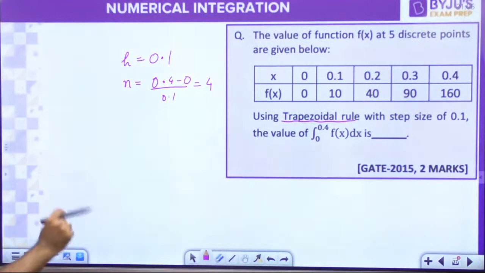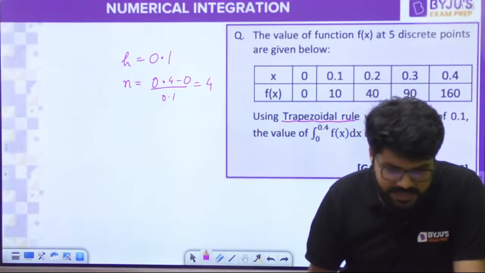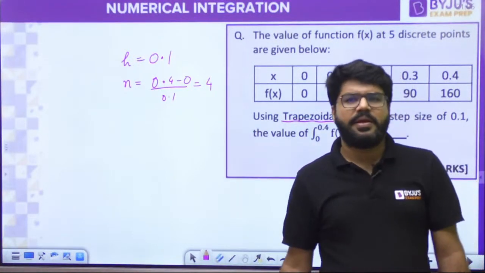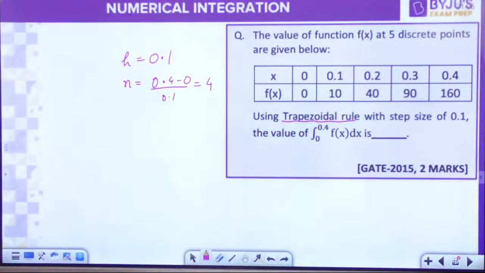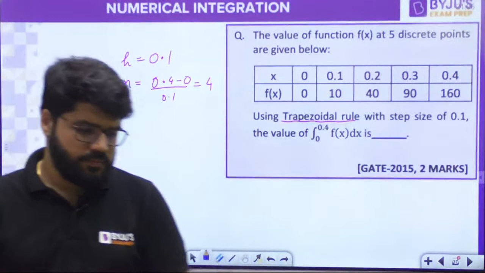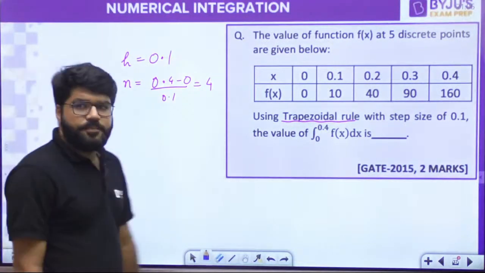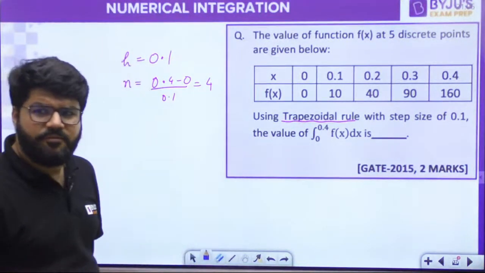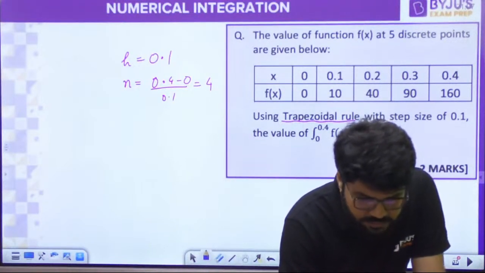Using the trapezoidal rule with a step size of 0.1, what is the value of the integration from 0 to 0.4 of f(x) dx? Using the trapezoidal rule, which is simple. Come on guys, quick, do it very fast. Everybody calculate and give me the answer. I want the answer from everybody.